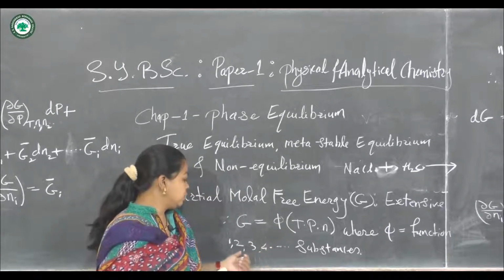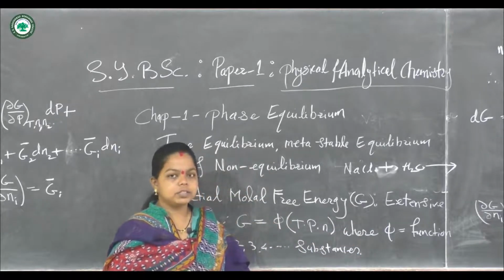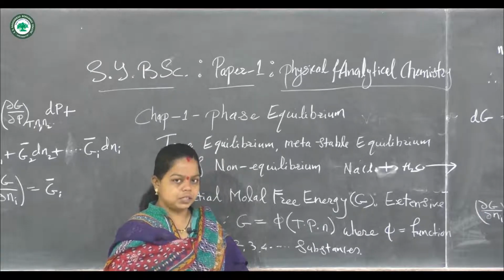Now let us consider 1, 2, 3, 4 and so on, a number of substances present in the system.